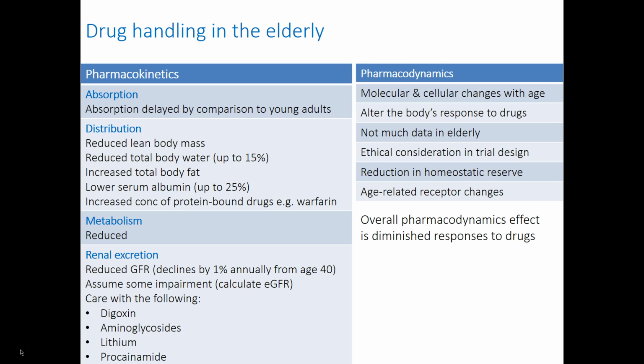and disopyramide. Now, pharmacodynamically, there are changes at the molecular and cellular level with age, and these alter the body's response to drugs. There's not a huge amount of data available, but there may be also changes in receptors and so forth. But the overall effect is a diminished response to medication, and therefore likelihood of adverse effects with standard therapeutic doses.